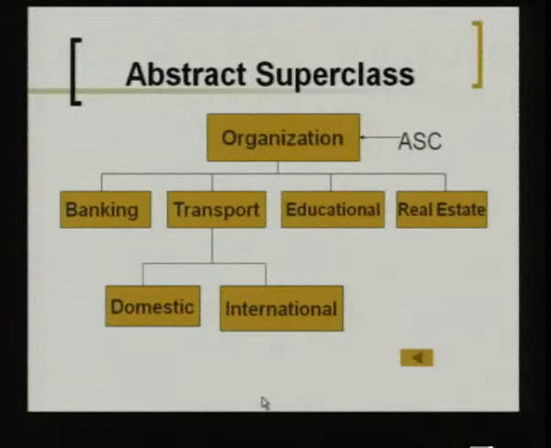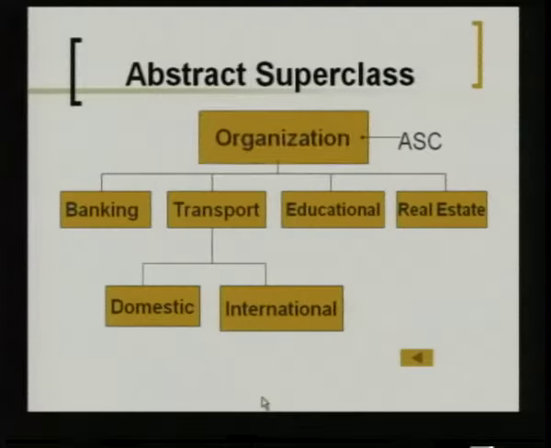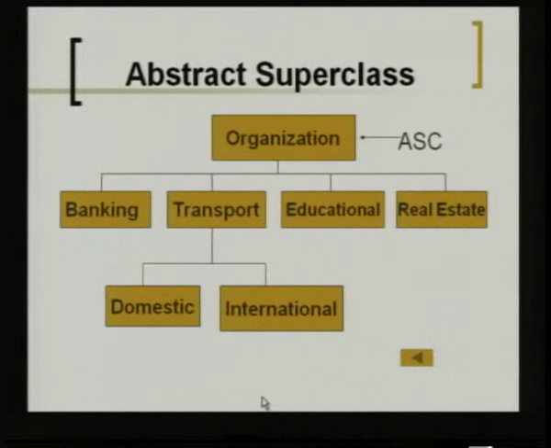In inheritance, you have something called an abstract superclass, like an abstract data type. An abstract superclass just tells you the name of all the objects that are inheriting from it. It will not explicitly give an explanation of any data or method. For example, in this case, organization is an abstract superclass, ASC.